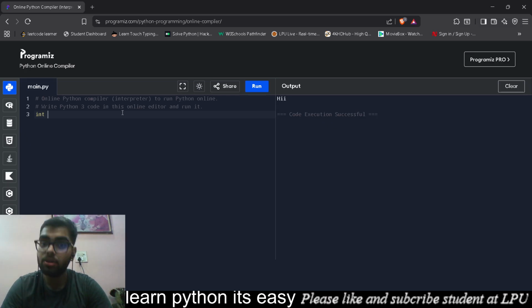Integer, we already know. Simple numerics. Then I'll be writing this in the comments. Okay. Then there is float, integer with decimal values. Then there comes bool or boolean. We will represent it by bool, which gives us output as true and false, or zeros and ones.